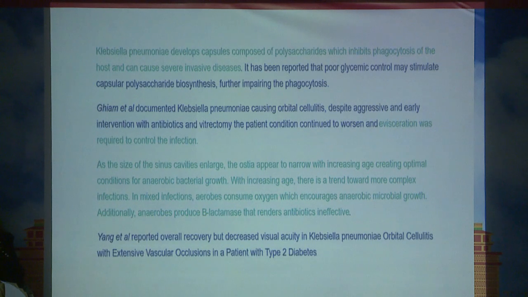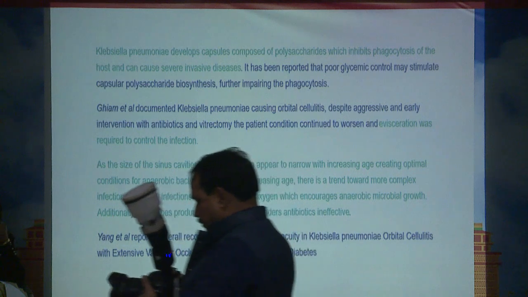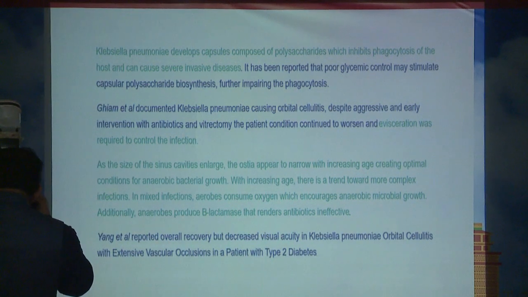Klebsiella pneumoniae develops a capsule composed of polysaccharide, which inhibits phagocytosis by the host and causes severe invasive disease. As the sinus cavities increase with increasing age, the ostia appear to become narrow, creating optimal conditions for anaerobic bacterial growth. With increasing age, there is a trend towards more complex infection. Aerobes consume oxygen, which encourages the anaerobes to grow. Additionally, anaerobes produce beta-lactamase, which renders antibiotics ineffective.